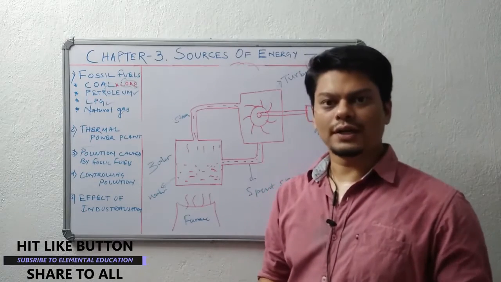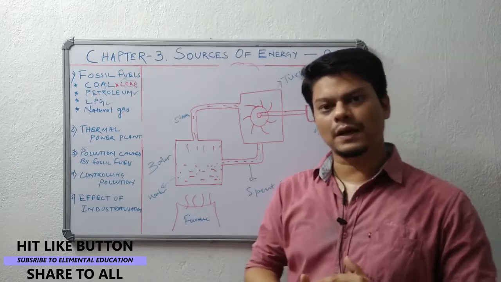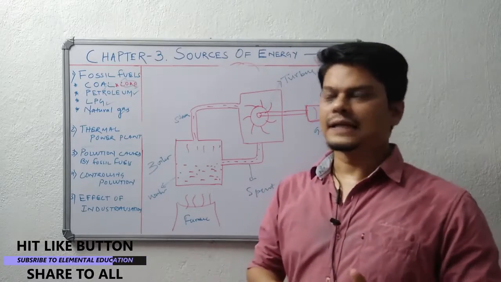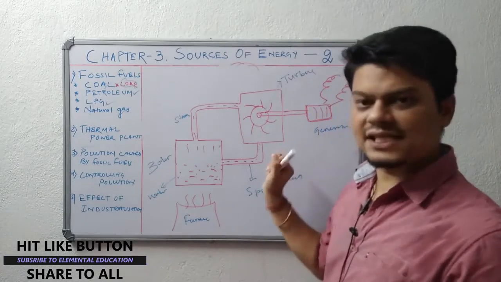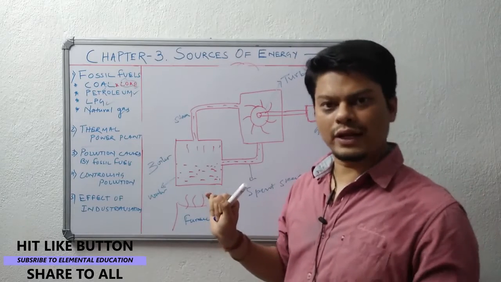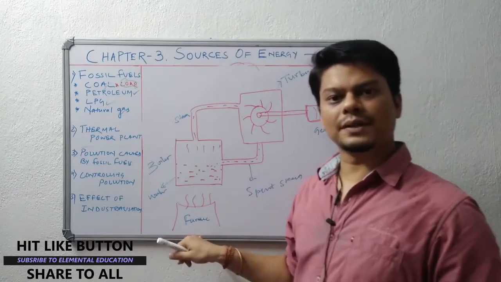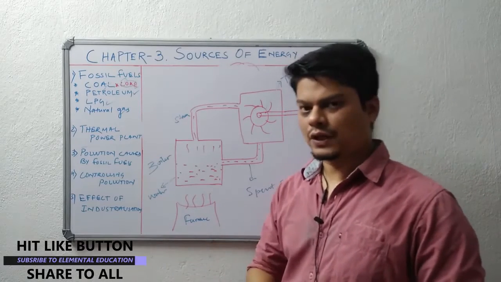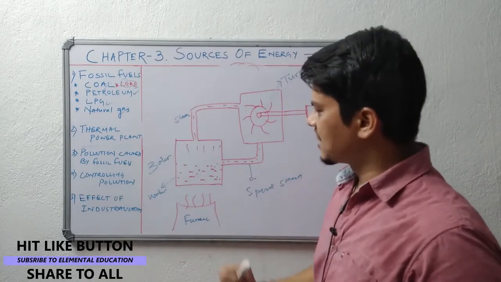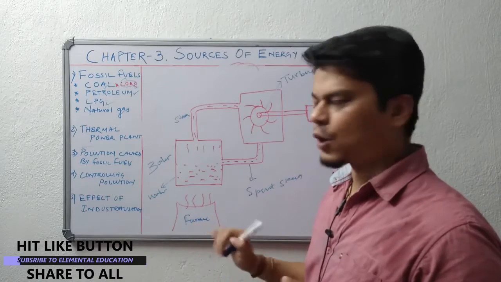So let us go for thermal power plant. What is a thermal power plant? A thermal power plant is a power plant that generates electricity by burning some fuel, that is, in this furnace we are burning some coal or natural gas. So let us understand from this diagram how a thermal power plant operates.